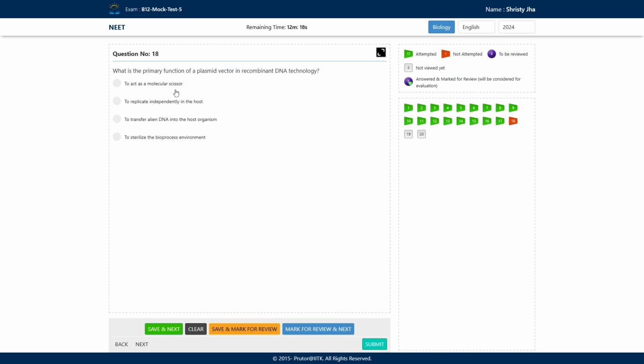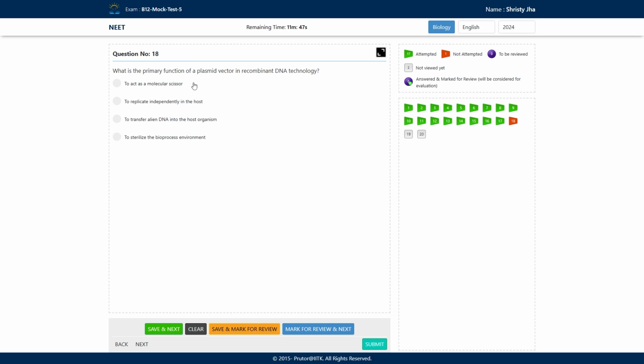Is it acting as molecular scissors? We know that no, restriction endonucleases are the ones acting as molecular scissors. Then, to replicate independently in the host: we know that this plasmid has the ability to replicate independently in the host. They are extrachromosomal, not a part of the chromosomal DNA. But again, we have to emphasize that the question says primary function of a plasmid vector. So let's see the other options also.